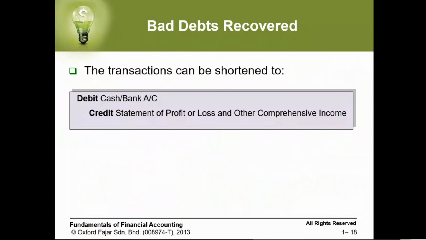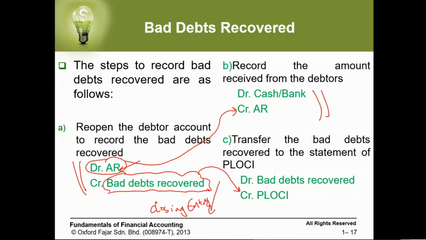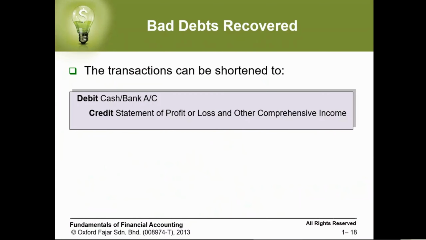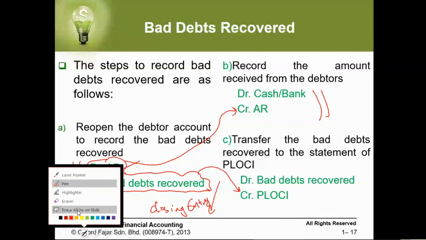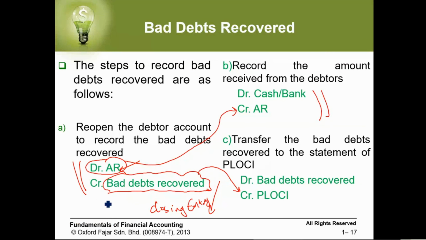So the transaction can be shortened. If you don't want to go through all of this detail, you can just put from cash to the statement of profit or loss or other comprehensive income. How can you shorten it? Let me show you how the shortening happens. I will put it in blue color, okay?